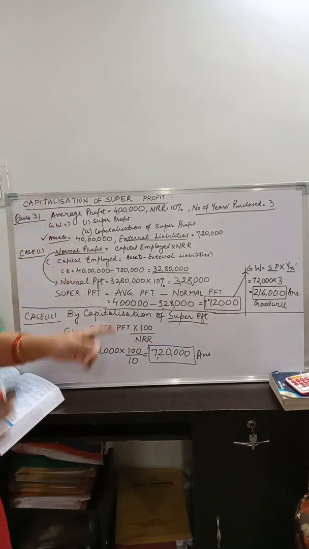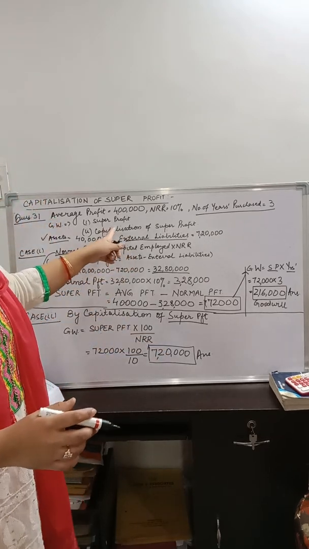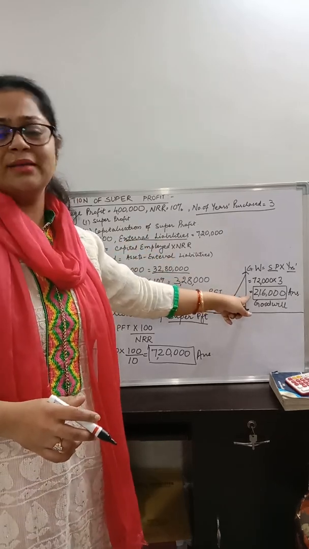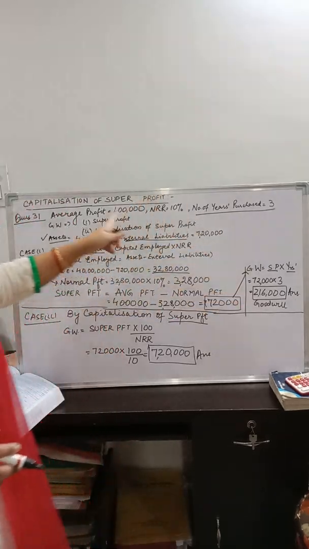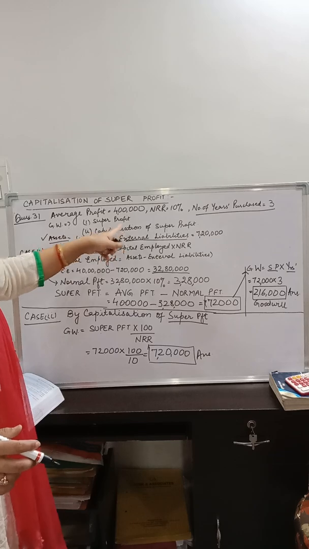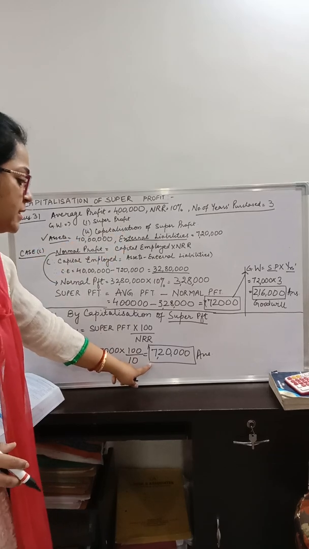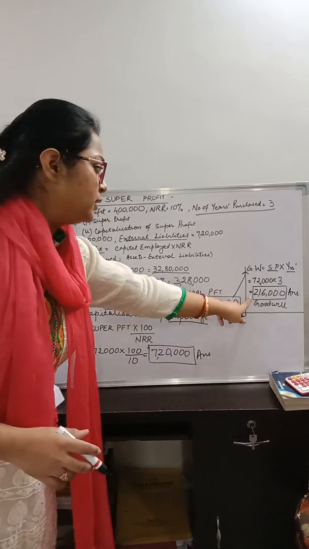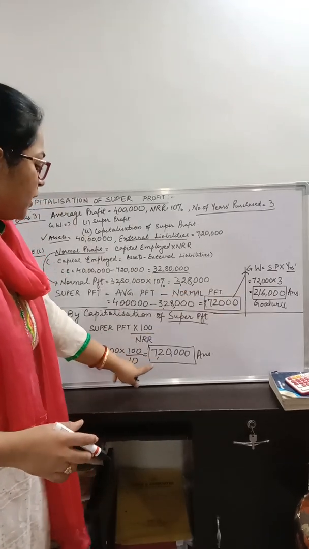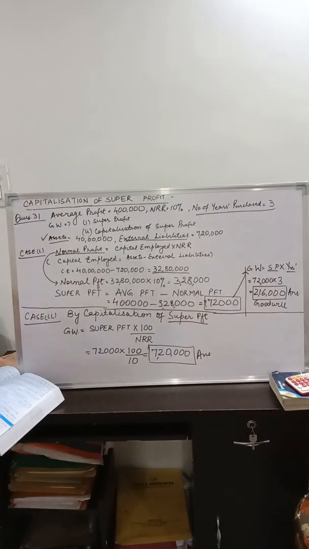So as per the first case, the super profit method, the amount of goodwill is 2,16,000, and as per the capitalization of super profit method, the amount of goodwill is 7,20,000 rupees. This is the answer for the first case, and this is the answer for the second case. I allow you time to complete this question, then we will switch to the next one.